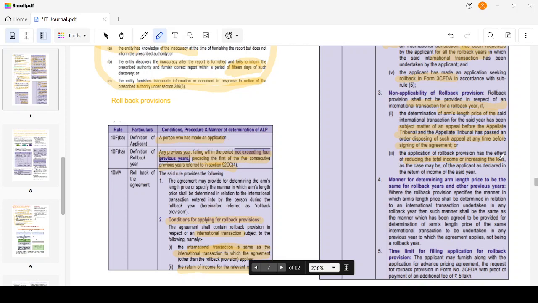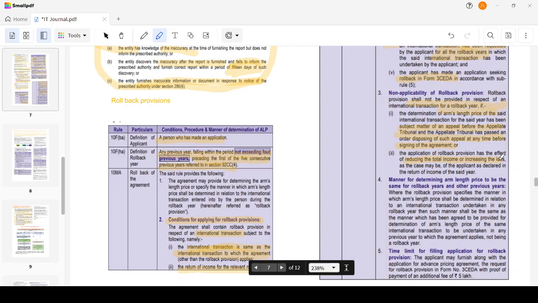So let me repeat it again. Non-applicability of the rollback provision: if the determination of arm's length price has been the subject matter of an appeal in any appellate tribunal, and the appellate tribunal has already passed an order disposing of the appeal before the signing of this APA agreement, or if I apply the arm's length principles and the income is reduced or the loss is increased, which means the arm's length principle will itself not apply. Therefore, the rollback provisions may also not be applicable.